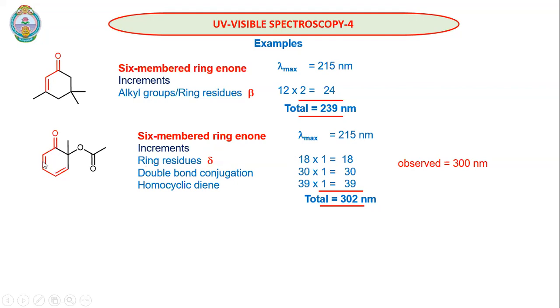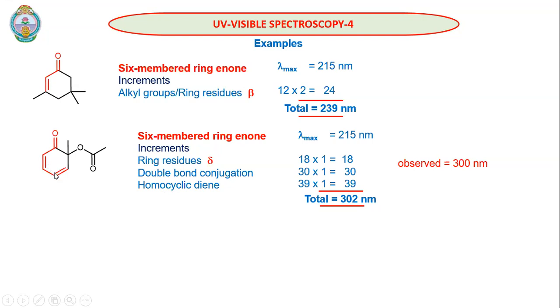The basic enone has only one alkene, but we have another double bond, so it must be counted as a double bond conjugation. For each double bond conjugation we add 30. Here we have one extra double bond conjugation, so we add 30. Then another point is homocyclic diene.